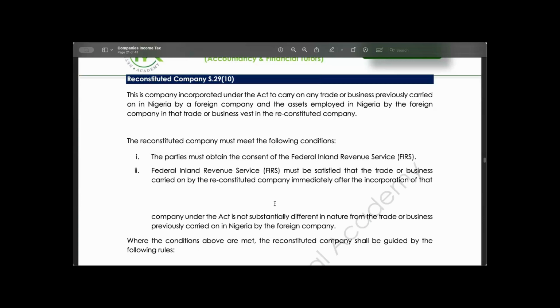So that means now you have transferred the assets to a company called the reconstituted company. When this reconstituted company is going to be carrying out trading activities, they must also do the same activities that the foreign company was doing before. You cannot deviate. So the company must continue to carry on the trade or business of the foreign company if they are going to be granted concession.